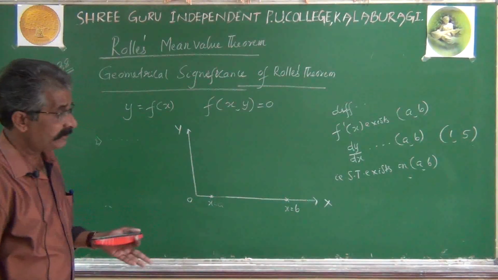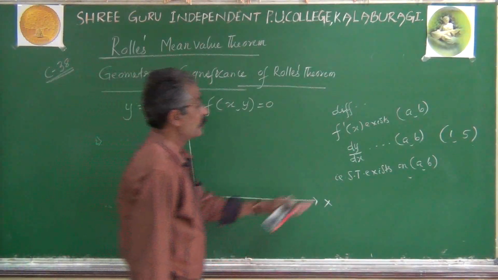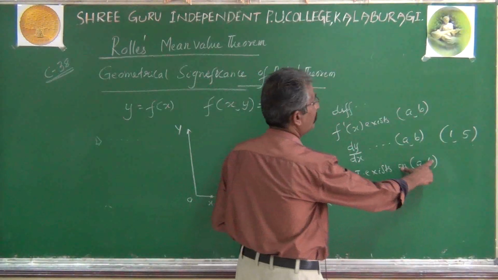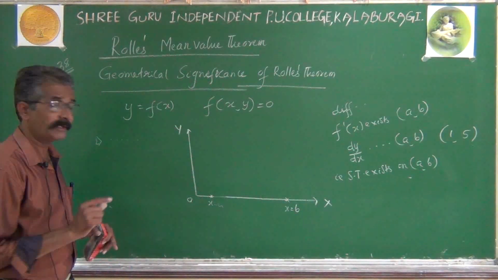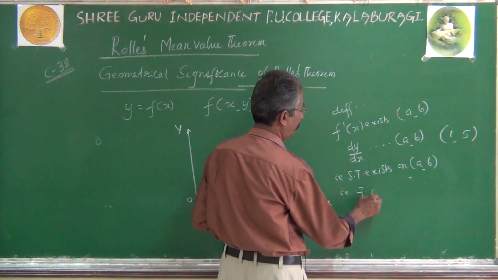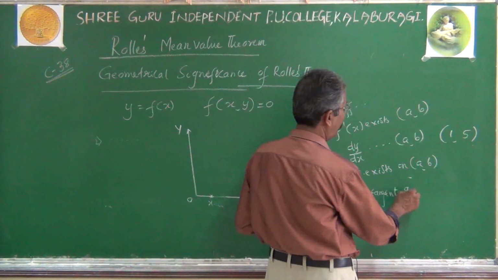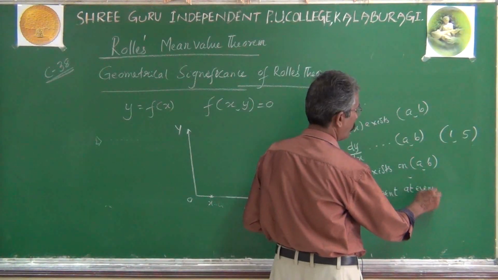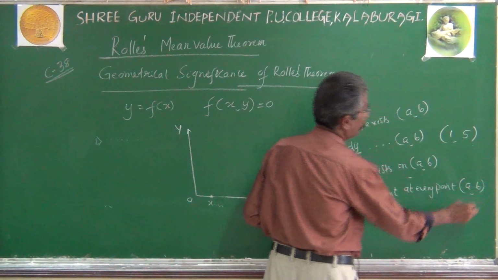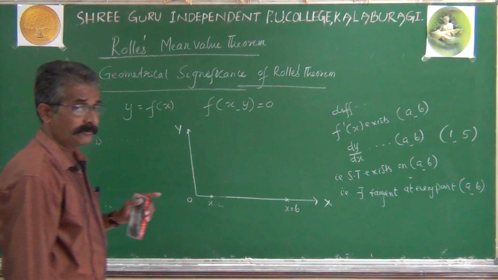Now, without a tangent you can't define slope. Means without a line we can't define slope. When slope of tangent exists, it means 100% on the interval (a, b) at every point there exists a tangent. That is, there exists a tangent at every point on the interval (a, b). That's the geometrical meaning of the second condition.